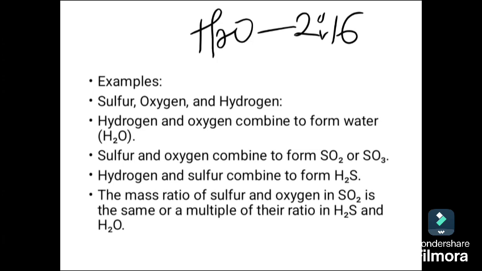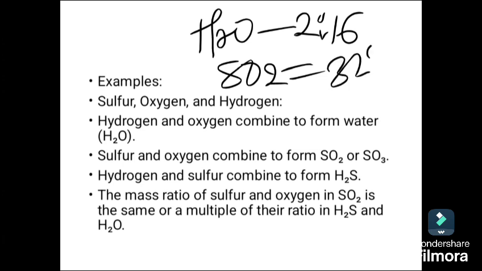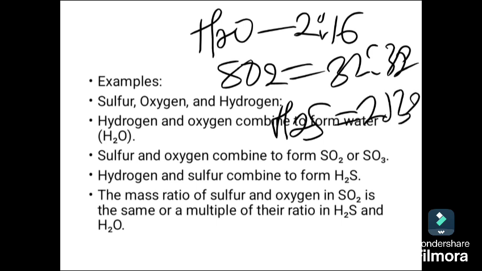Now for sulfur dioxide, the ratio of sulfur to oxygen is 32:32. For hydrogen sulfide, the ratio of hydrogen to sulfur is 2:32, which is the same as 1:16.